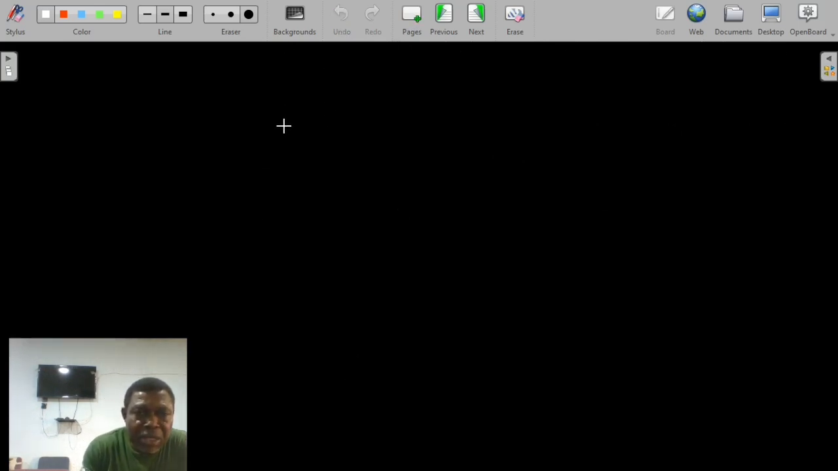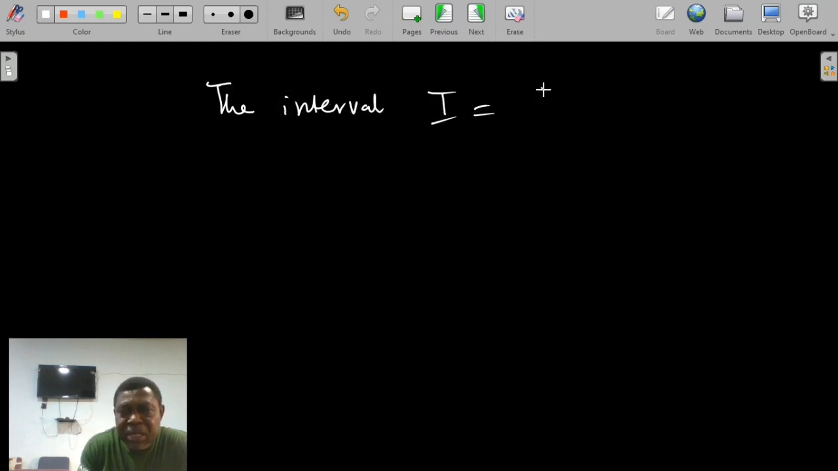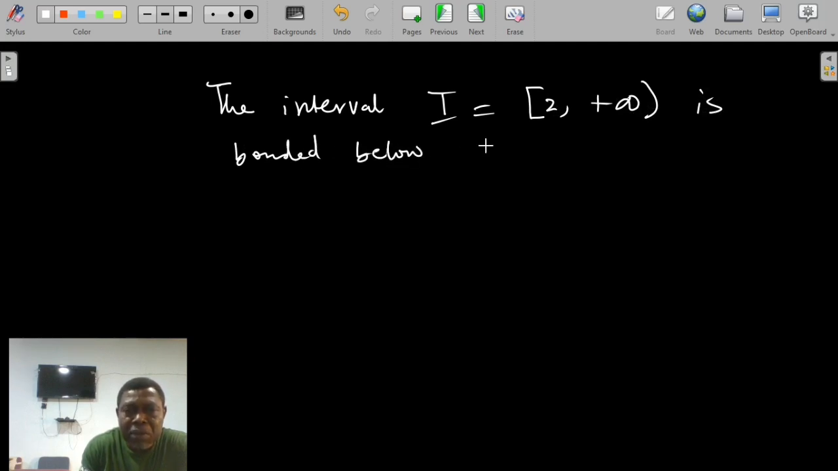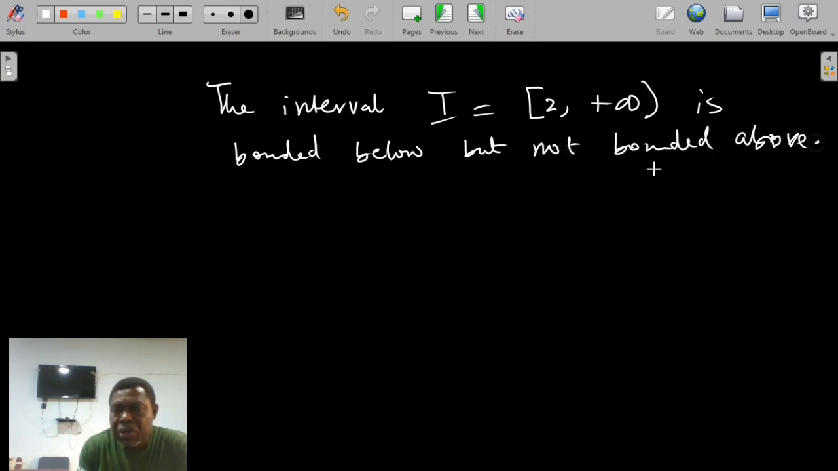The interval, say I equals (2, plus infinity), is bounded below but not bounded above. But not bounded above. This can be seen by looking at here. This is 2. This is the interval in question.